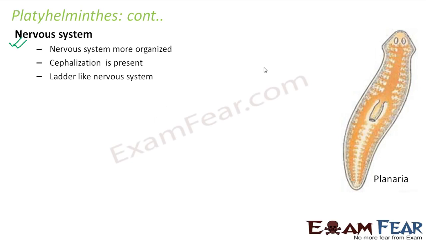Okay, so when I say ladder-like nervous system, what do I mean? If you look at the structure of a planaria, how are the nerves present here? If you see here, we have the nerve cords. So just beside the excretory canal, we also have the nerve cords running like this.